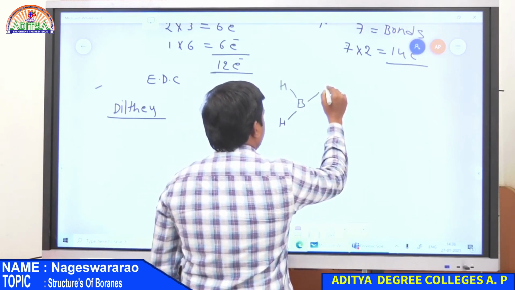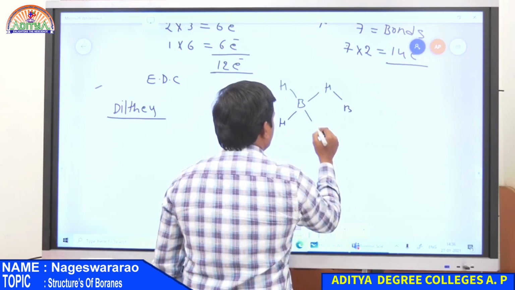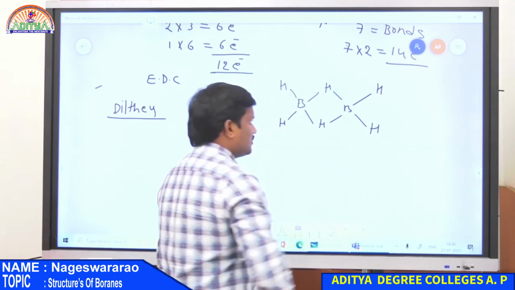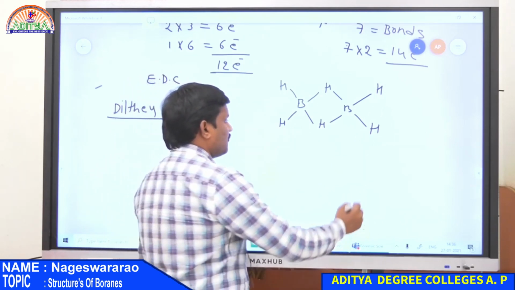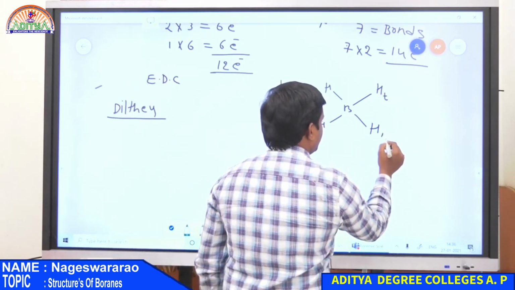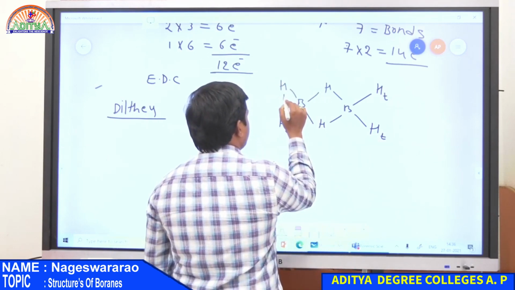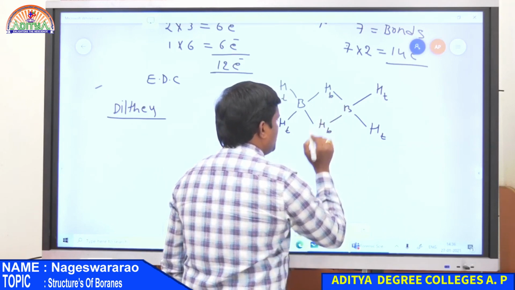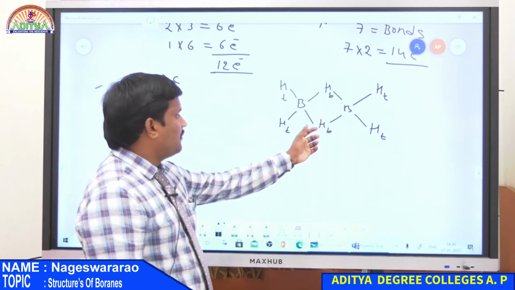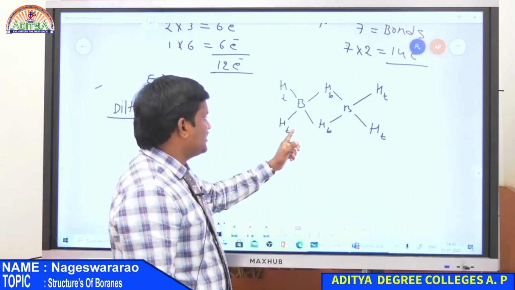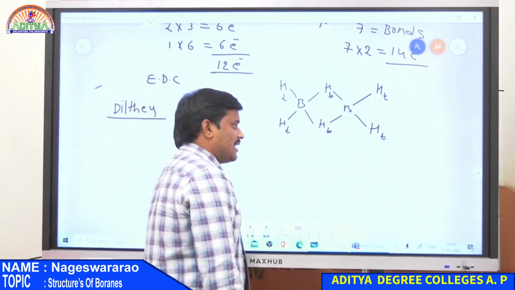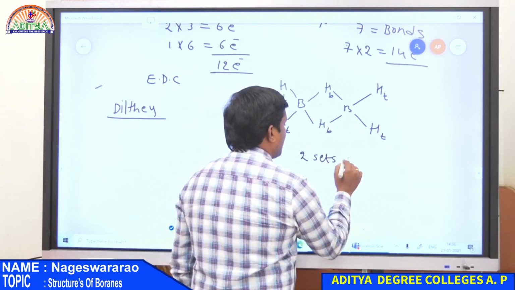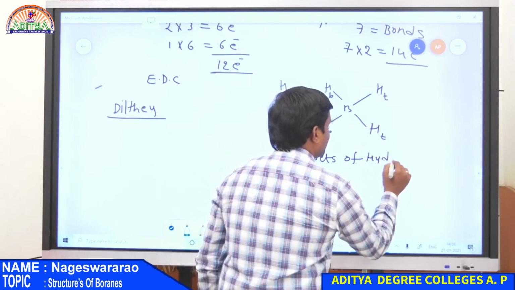Hydrogen, hydrogen, and here is one more hydrogen between the two boron atoms, and these are the remaining two hydrogens. So this structure contains four terminal hydrogens. These are the terminal hydrogens, and two hydrogens are bridging hydrogens. Here HB represents bridging hydrogen atoms, and HT is nothing but terminal hydrogen atoms. Therefore, diborane has two sets of hydrogens, and both are different.